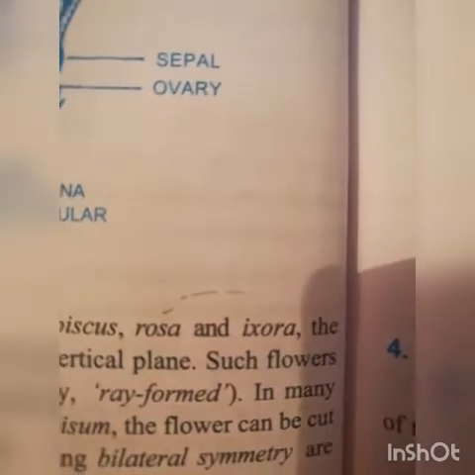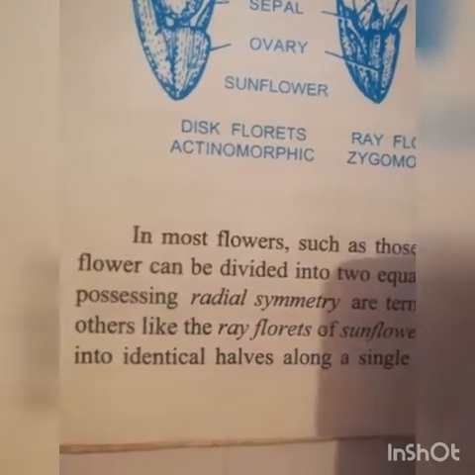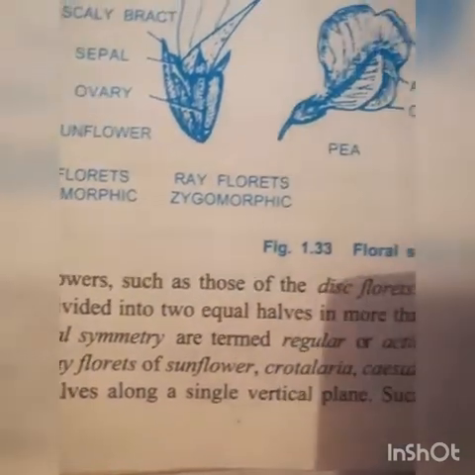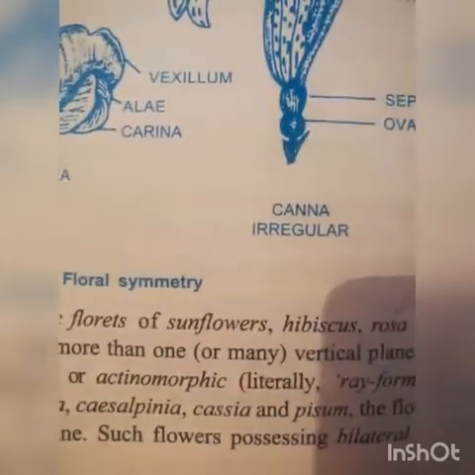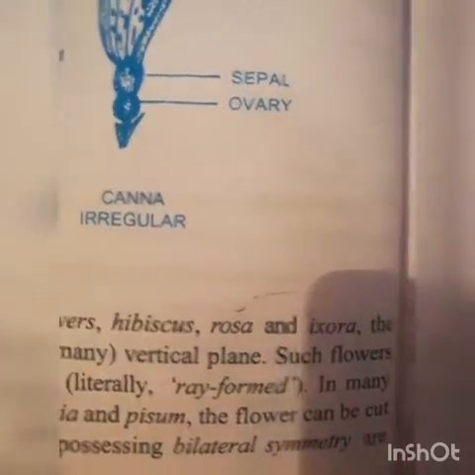Such flowers possessing radial symmetry are termed regular or actinomorphic, literally ray form.